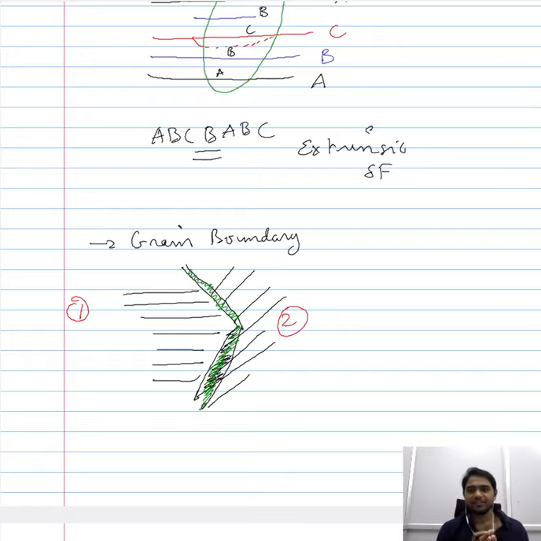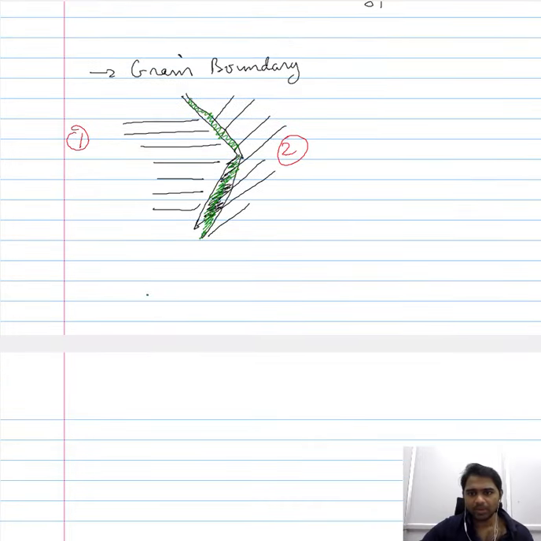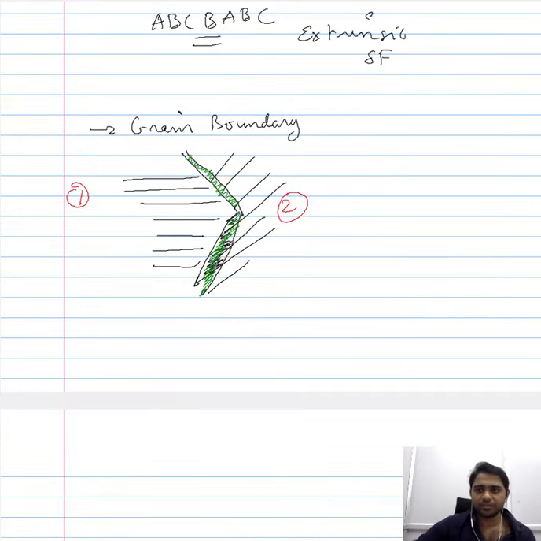Now again, if you consider a three-dimensional microstructure, the grain boundary will not be a line defect, but it will also be a plane defect. But since largely we are focusing on two-dimensional microstructures, the grain boundary can be categorized as a line defect. It is also possible that other boundaries like twin boundaries and sub-boundaries can be categorized under the line defect. Now let us consider one example for volume defect, and then we'll wind off this introduction to defects.